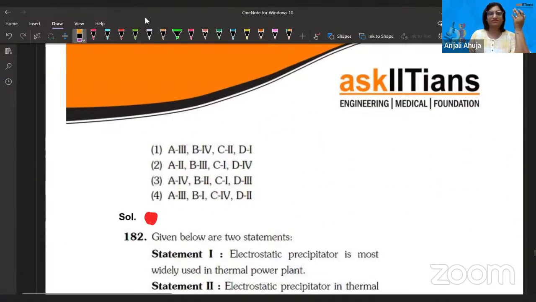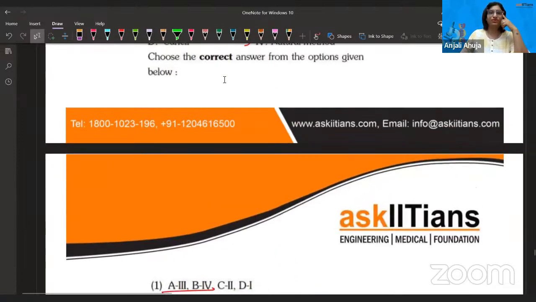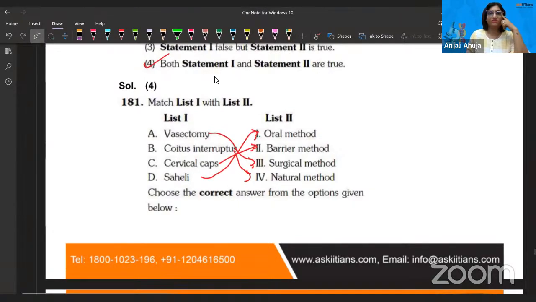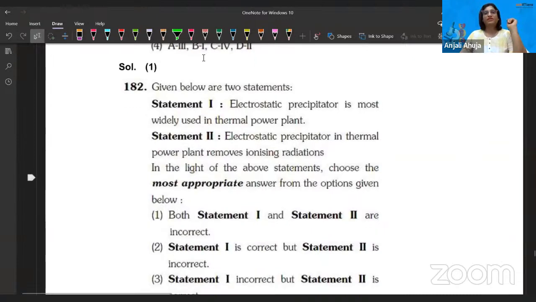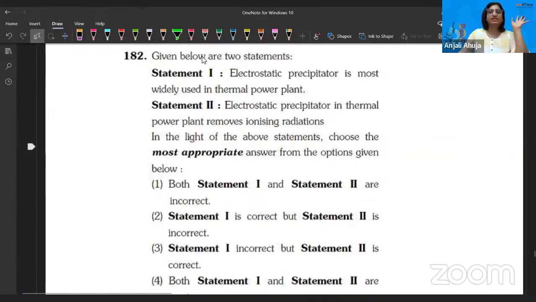Definitely it will match. First, A is matching with third, B is matching with fourth. Okay, fine, that's correct. Guys, let's move forward. Next: electrostatic precipitator is most widely used in thermal power plants. Okay, agree. It's part of it.